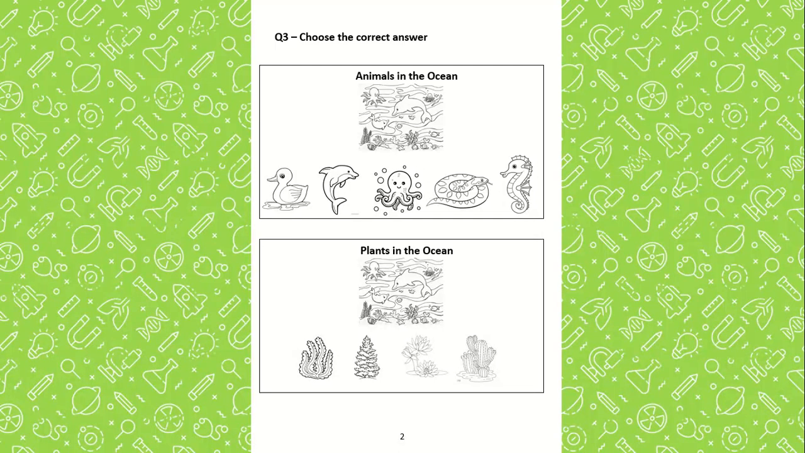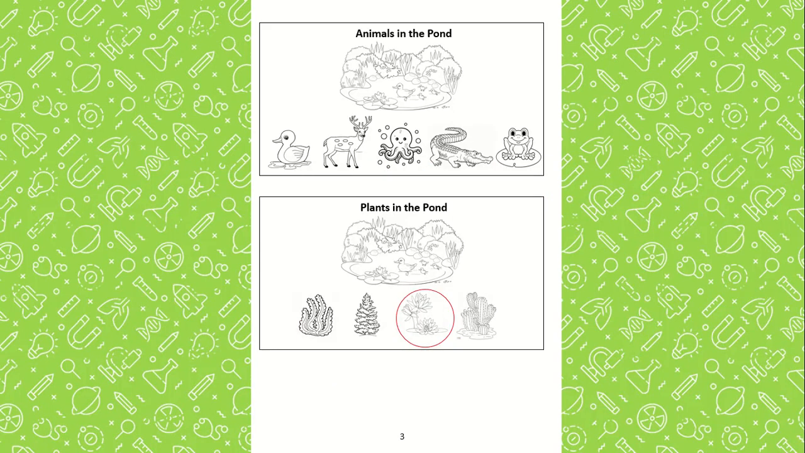First, what are the animals that live in the ocean? The dolphin, the octopus, the seahorse. Correct. Which are the plants that live in the ocean? The seaweed. Correct. Next page. What are the animals that live in the pond? The ducks, the alligator, and the frog. Correct. The plants that live in the pond? The water lily.